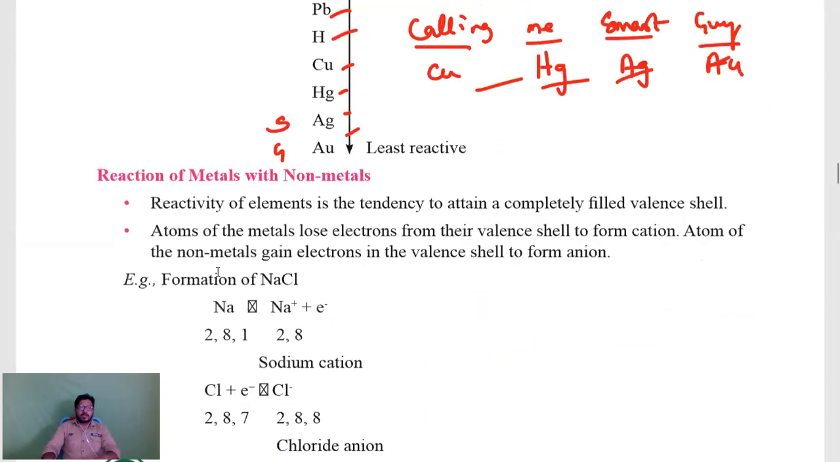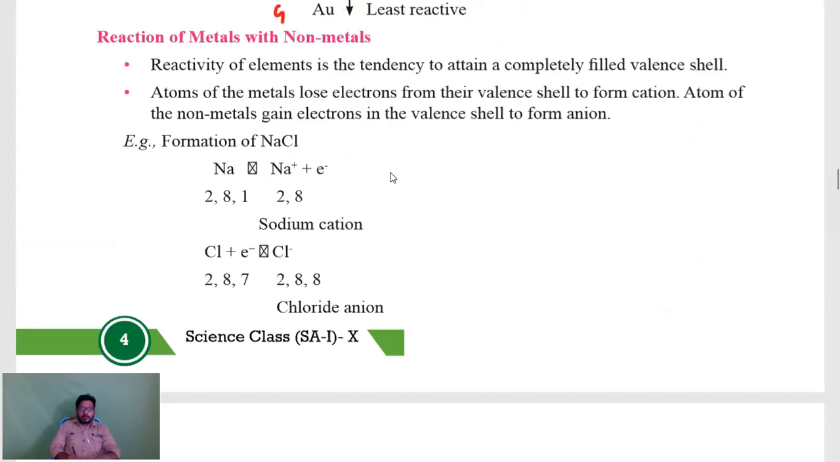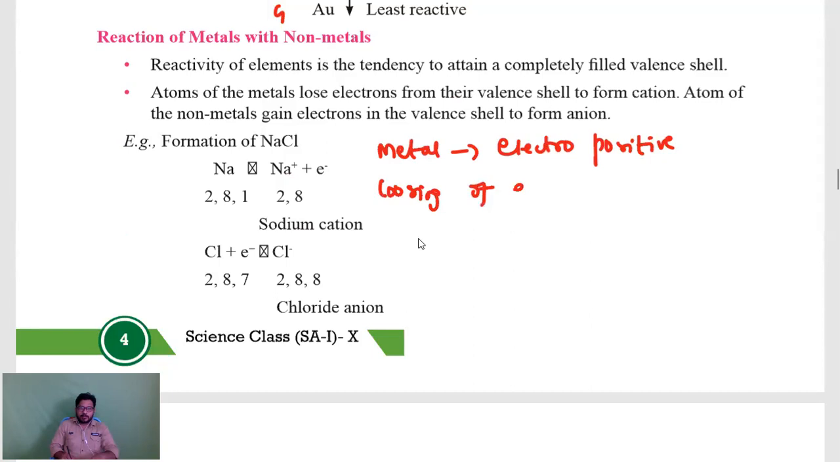Next, reaction of metal with non-metal. So here, will metals and non-metals react with each other? Yes, they will react with each other, and from here we get a perfect definition for metal. Metal is nothing but electropositive in nature. What is meant by electropositive, guys? It is nothing but losing of electrons.